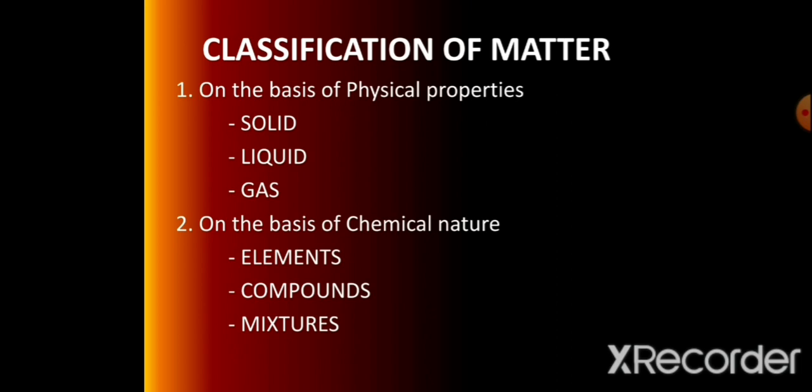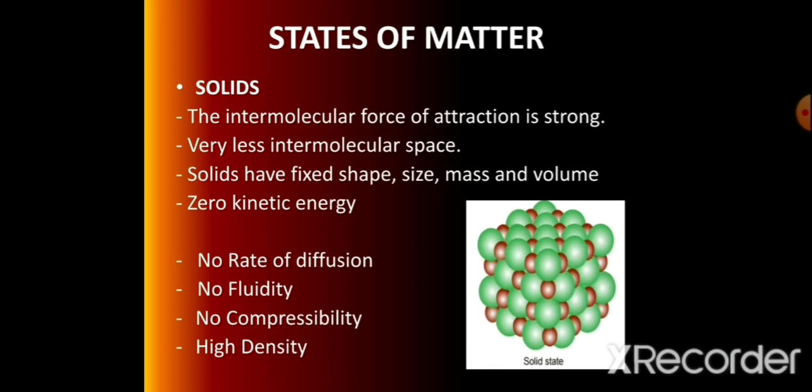Matter is classified on the basis of its physical property and chemical nature. In this chapter, we will study on the basis of physical property like solid, liquid and gases. Let us study the physical property of the solid state of matter. Already we have seen the three-dimensional structure of the different states of matter. Now, solids have strong intermolecular force of attraction. That force is known as cohesive force.